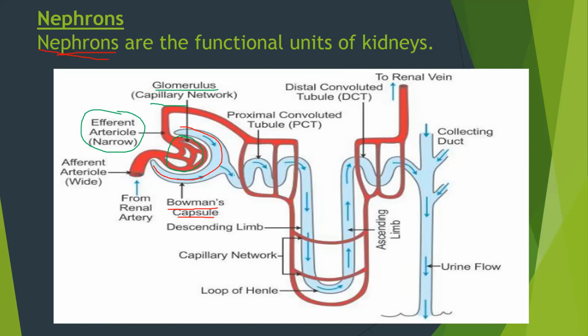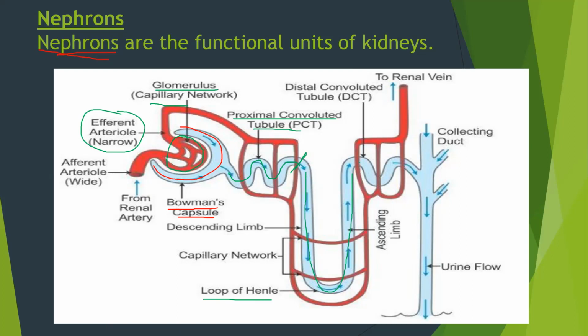This Bowman's capsule leads into the tubule. The blue portion you can see, this is the tubule. The first part of the tubule is known as proximal convoluted tubule. This is the first part of the tubule, right, till here. Then this tubule forms a U-shape, you can see over here, this is the U-shaped loop of Henle.